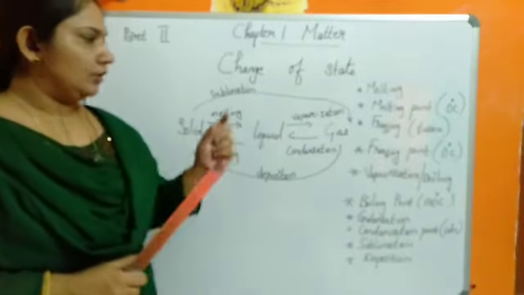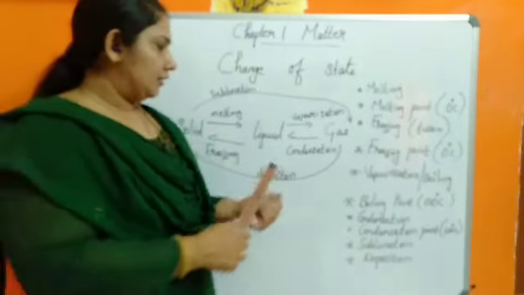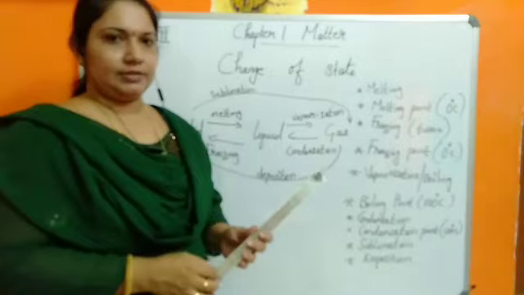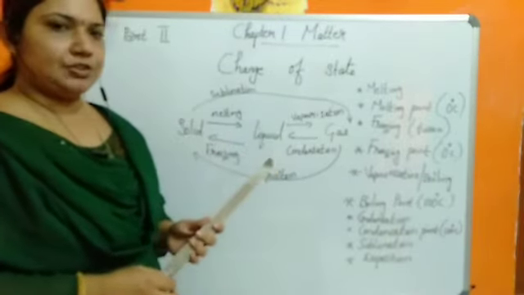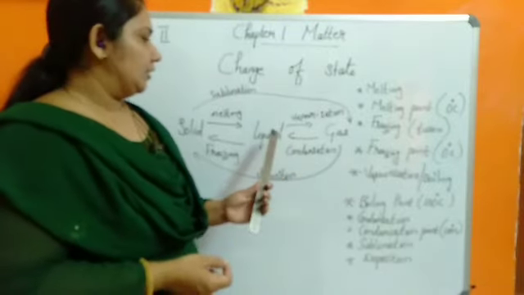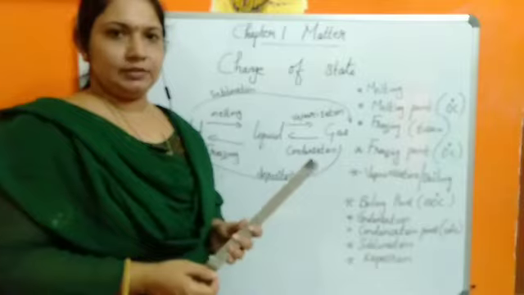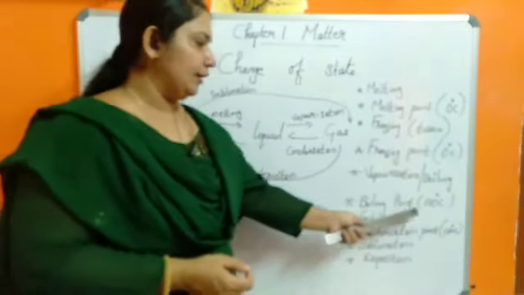So you have to clearly mention this: the change by which a liquid changes to gas by absorbing heat energy is known as vaporization. Another name of vaporization is boiling. And the temperature at which the liquid converts to gas is known as its vaporization point or boiling point.